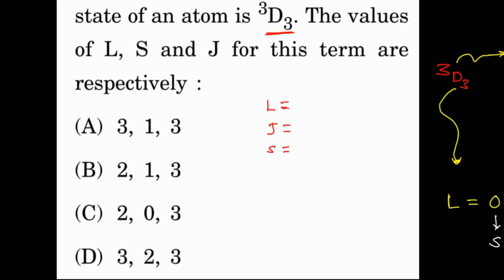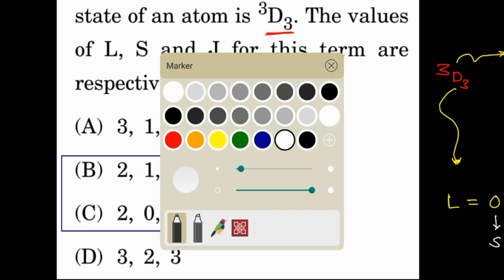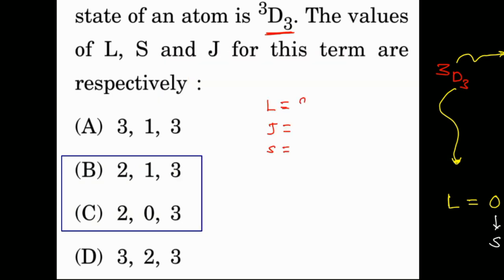That means in option B and C, they have given L is equal to 2. So that's why L is equal to 2. Now what about the spin? Spin should be 1 now. That means your correct answer will be B, because here spin is given as 0. So that's why you can easily rule out the C option. Okay. So these are very interesting and very simple types of questions you can easily solve.